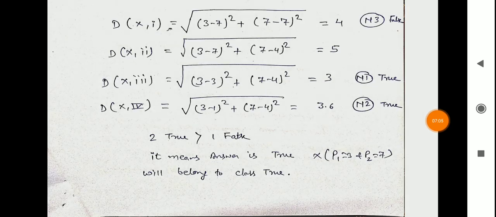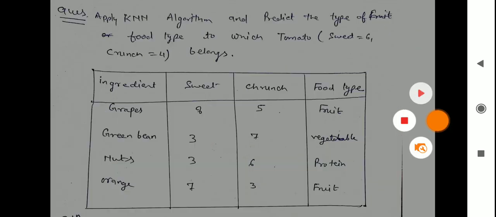Here we get 2 true values and 1 false value. Two true values are greater than one false value. It means our answer is true, because the new instance with P1 equal to 3 and P2 equal to 7 belongs to the class true. So this is our answer. This was our first example.